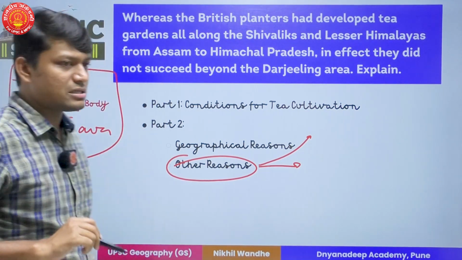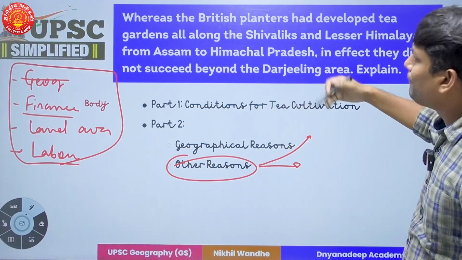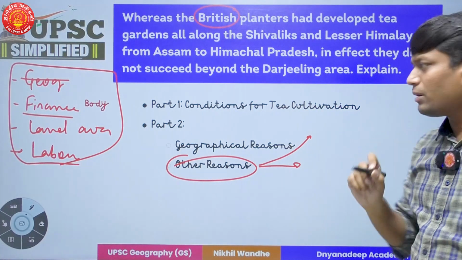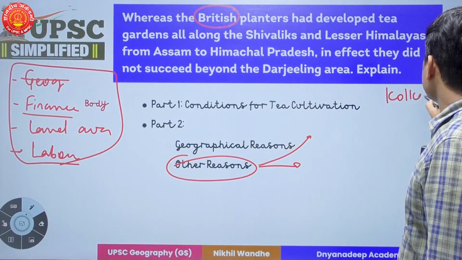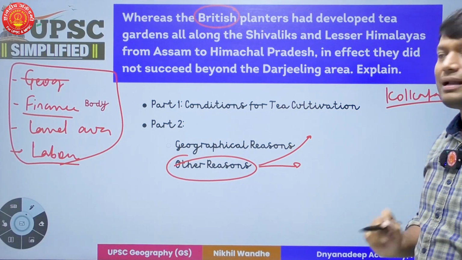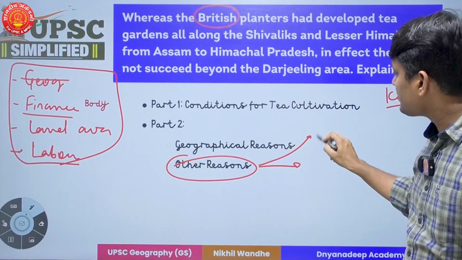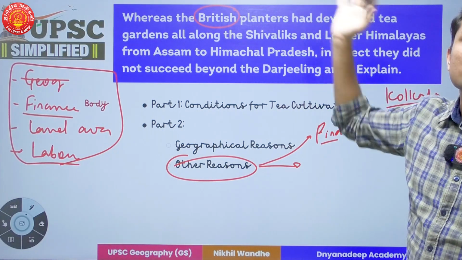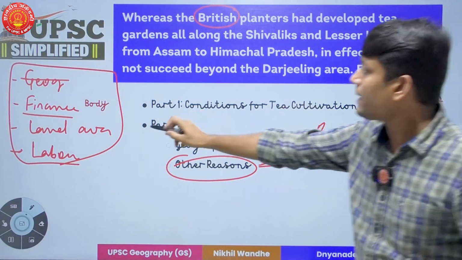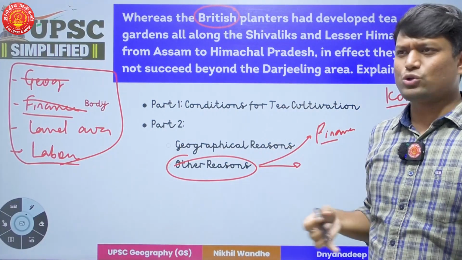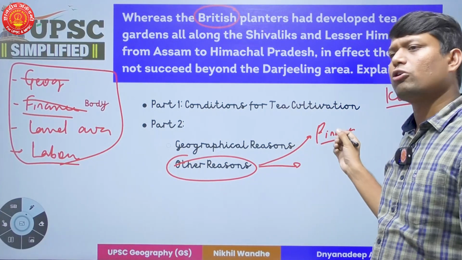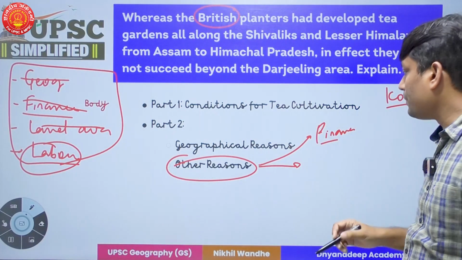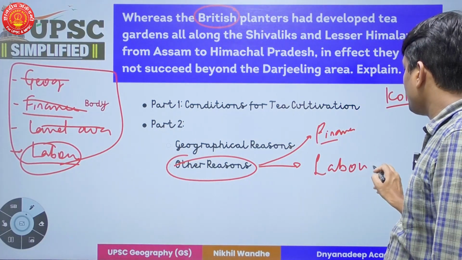Let's talk about finance. The development of tea cultivation or tea gardens occurred in the British era, and during the British era Kolkata was a major finance center. As a result, we had easy availability of finance in the eastern part, which was not so in the western part. So that is one part. Land availability is not such an issue. Fine. There was a lot of land available in the eastern and western parts also. Then there comes the point of labor, right? It's a labor intensive industry.